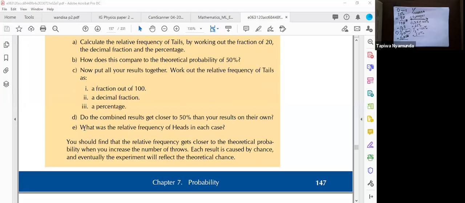Let's move on to part D. Part D is saying, do the combined results get closer to 50% than the results on their own? This is what I know since I'm a statistician, guys. When you do the experiment more times, the results will become clear to you.